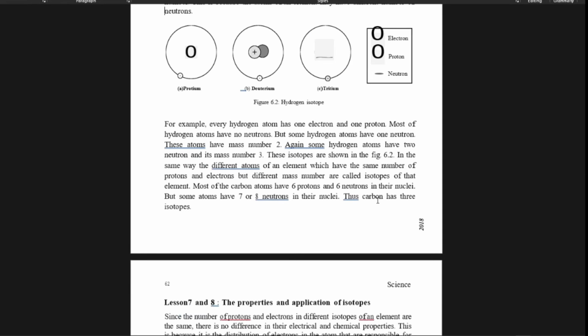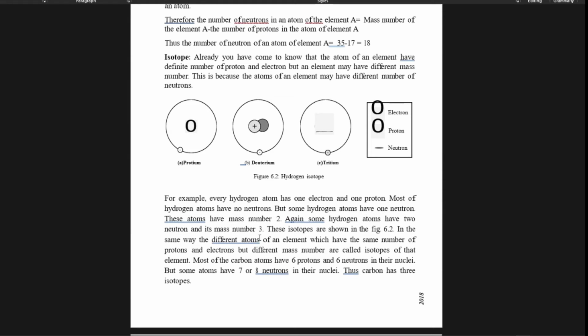Again, if you see your book, we can get other examples of isotopes on page 61 about carbon atoms. Carbon atoms normally have 6 protons and 6 neutrons in the nuclei.